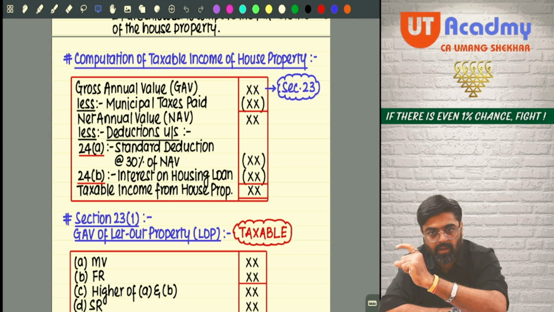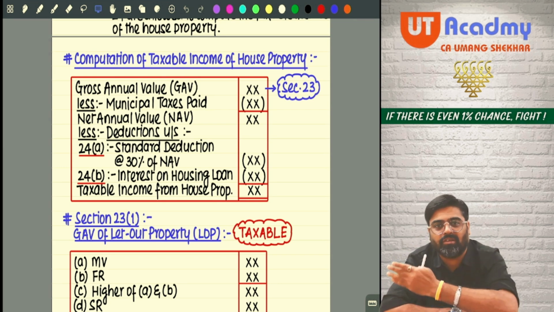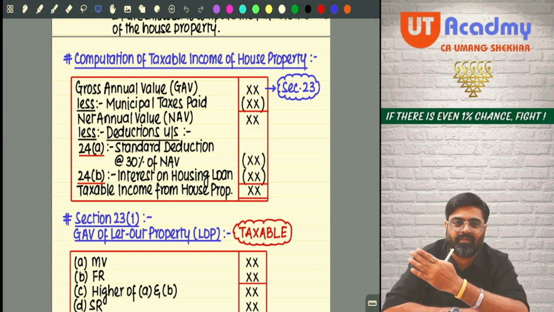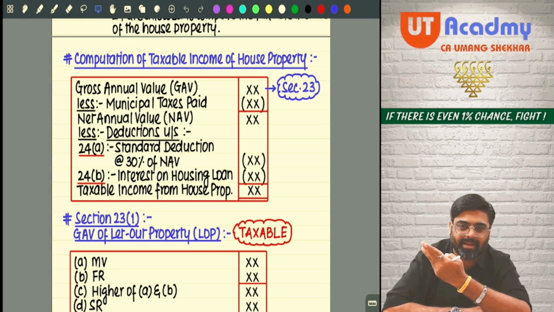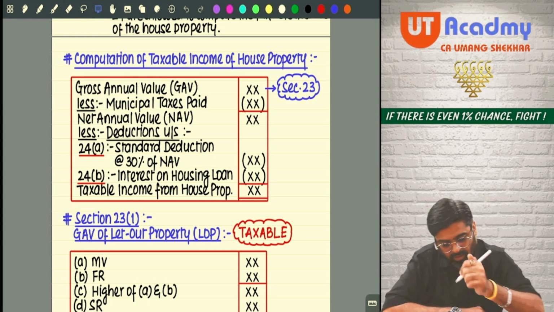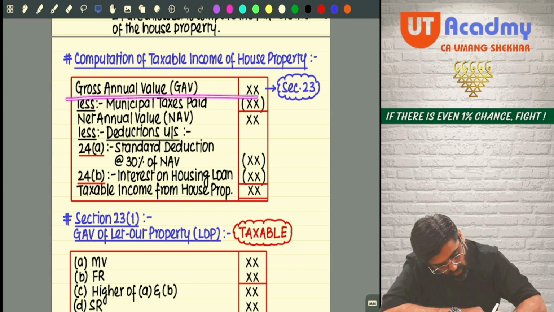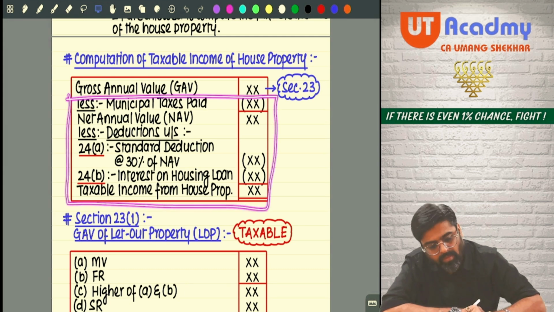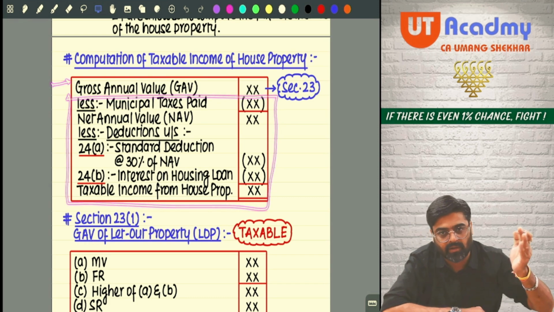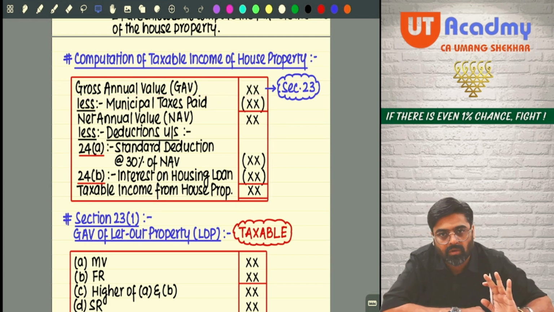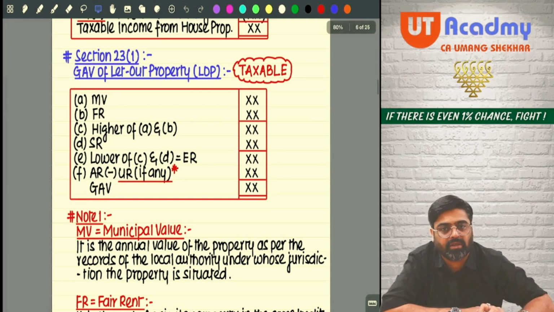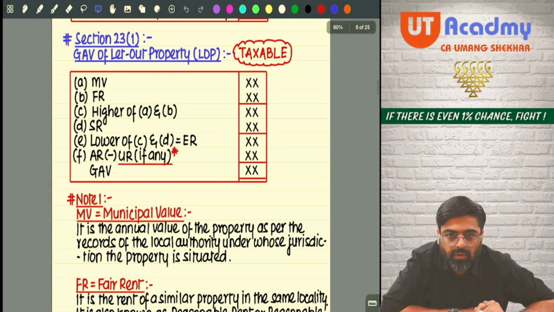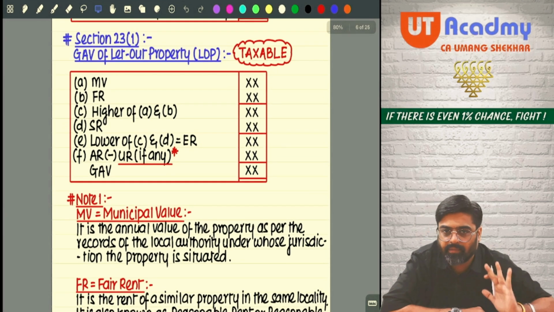But after GAV, the process is the same: minus municipal tax, NAV, minus two deductions. This part will be common for all, but the GAV calculation is different for different types of properties. Whatever GAV computation is there, we are going to study now under section 23.